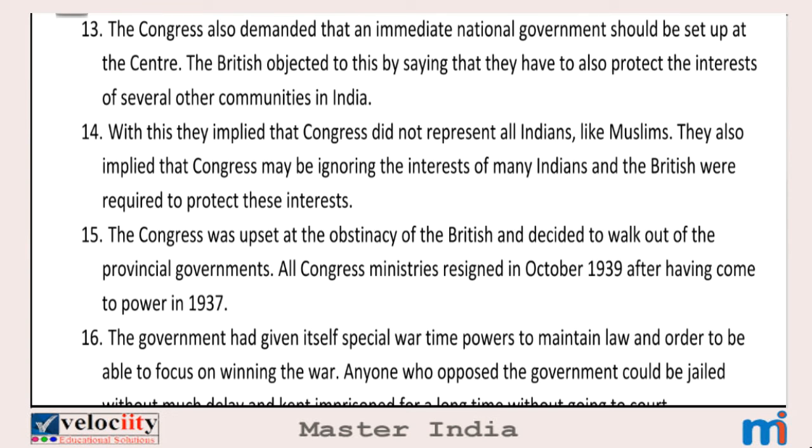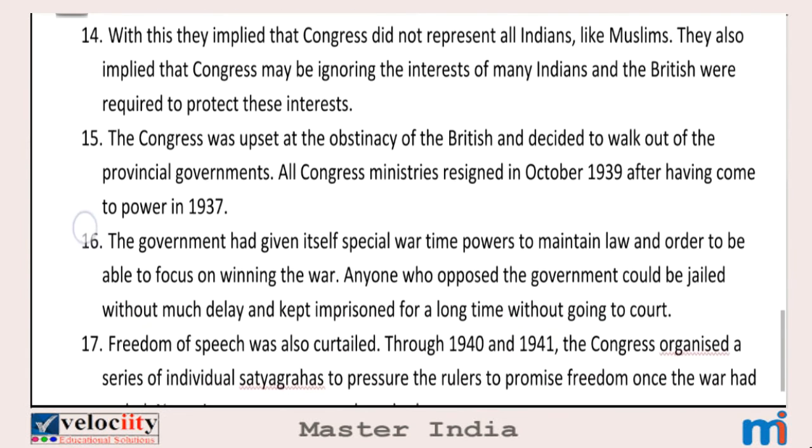We already know how the British ruled India. Then why did they state it like this? This is because they didn't want to give freedom to India. They showed it as one of the reasons for them to rule India for some time. But in reality, the British government doesn't care about or protect any community in India. This was the only reason for them to rule for some more time after the war had ended.